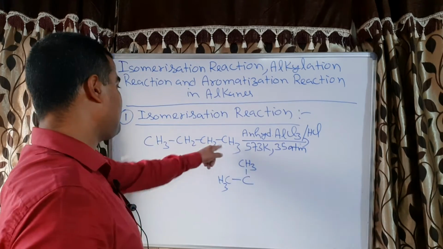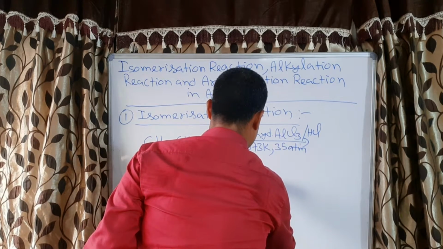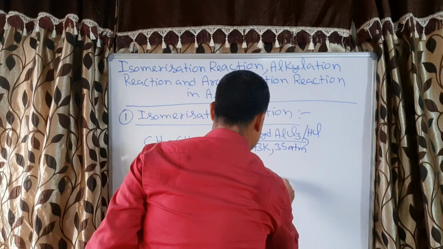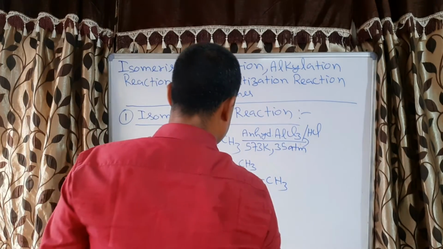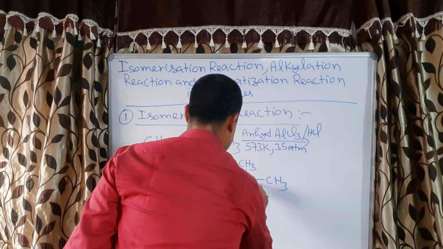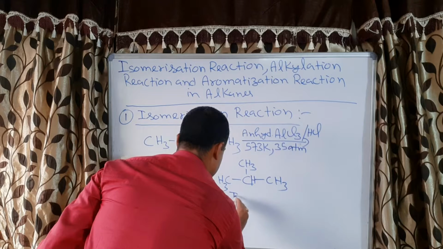Now since there are 4 carbon atoms, one methyl group will come here. Now remaining is one hydrogen that will come here. This is called isobutane.